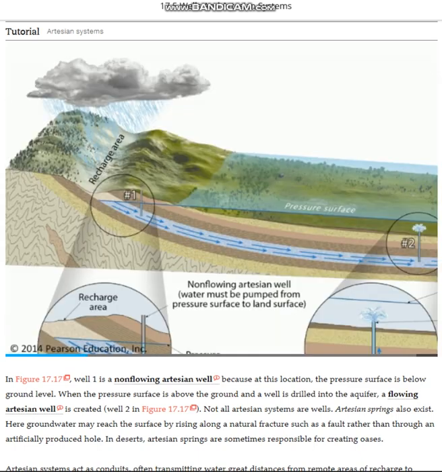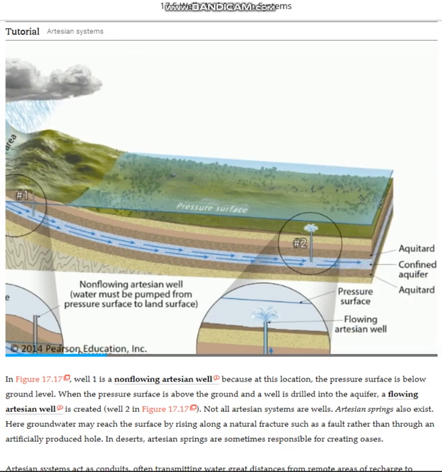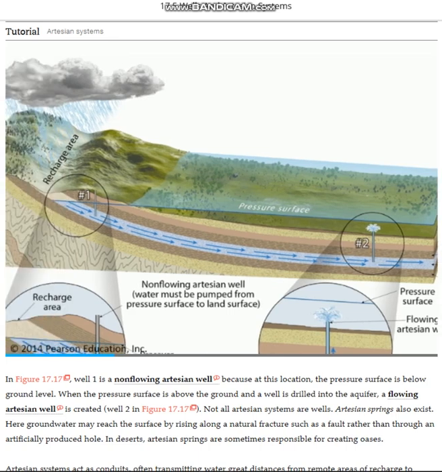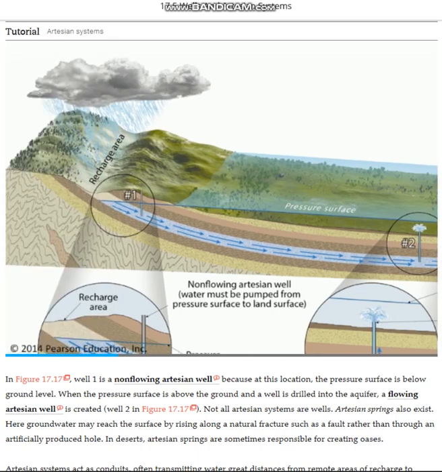So let's take a look at two examples of these artesian wells. We're going to take a look at one that's very close to the recharge area, and then we're going to take another look at a second one that's further away from the recharge area. So let's go ahead and take a look at the first one here. We're going to zoom in on this area.